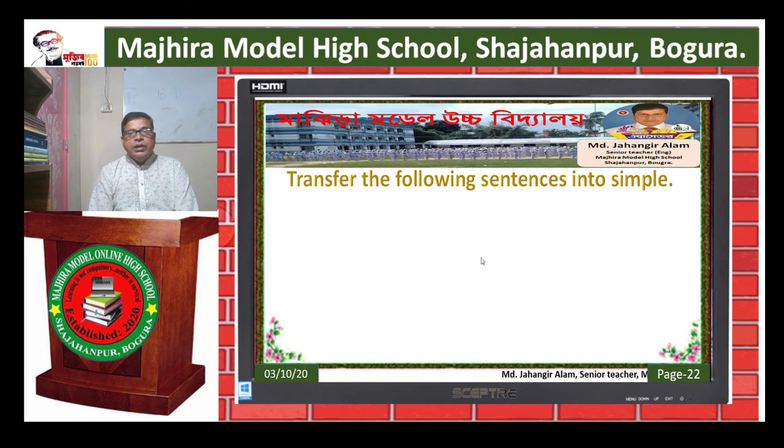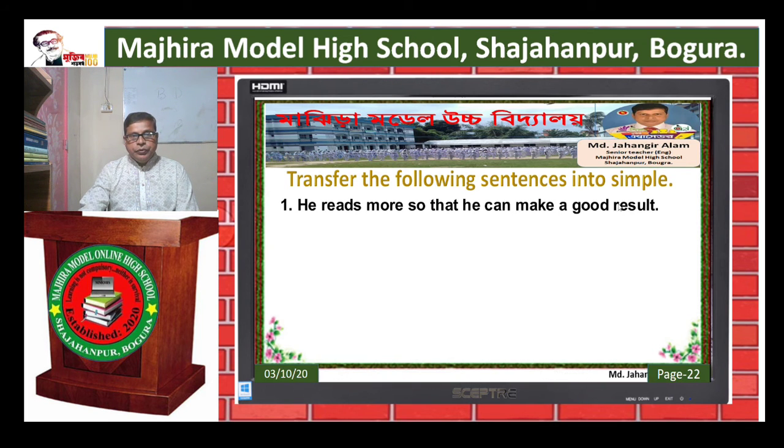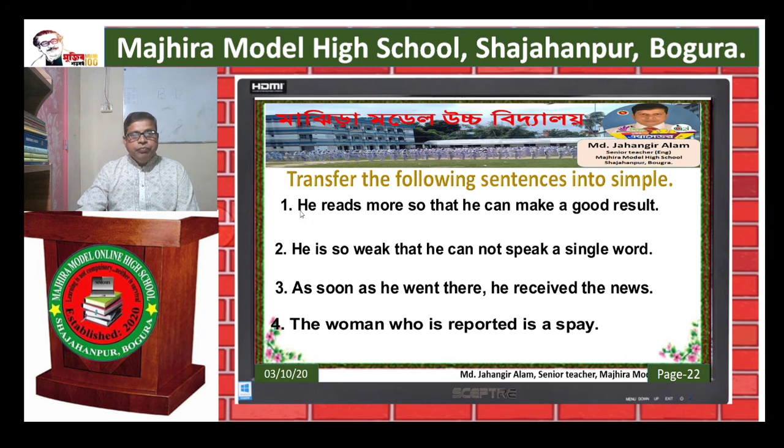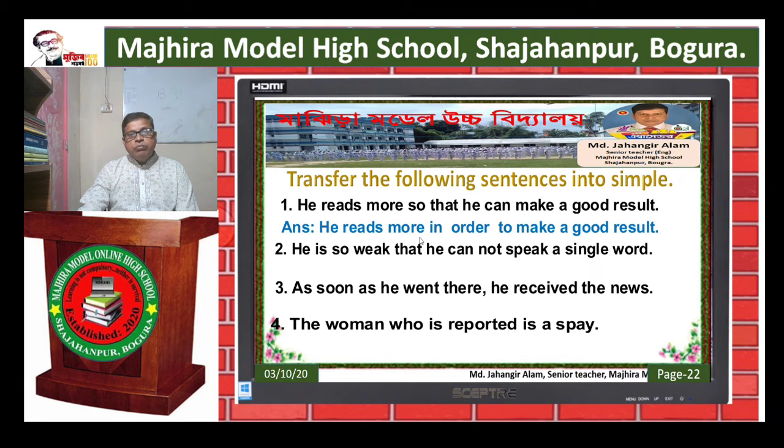So dear learners, at last transfer the following sentence into simple. Number 1, he reads more so that he can make a good result. So that he can is omitted here. See the answer. He reads more in order to make a good result. Instead of in order to, we can use only to. So another answer may be, he reads more to make a good result.